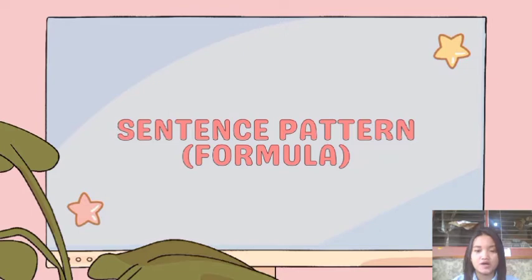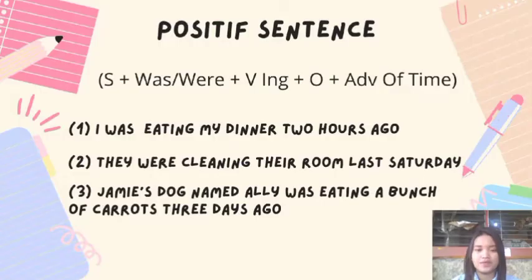Sentence pattern or formula. Positive sentence is subject plus was or were plus verb-ing plus object plus adverb of time. Example, the first is I was eating my dinner 2 hours ago. The second is they were cleaning their room last Saturday. The third, Jamie's dog named Ollie was eating a bunch of carrots 3 days ago.